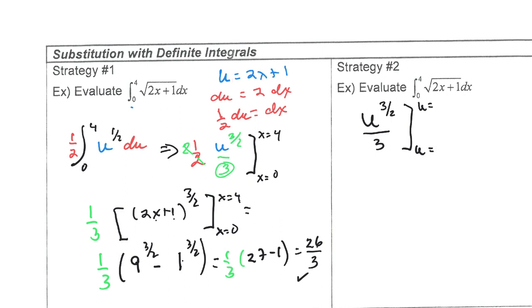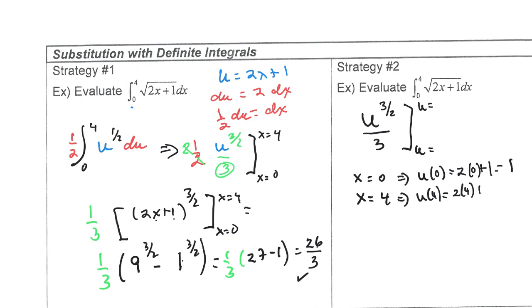We know that x is supposed to equal 0. That means u of 0 is equal to 2 times 0 plus 1, which is equal to 1. We also know that x is supposed to equal 4. That means u of 4 is equal to 2 times 4 plus 1, which is equal to 9.